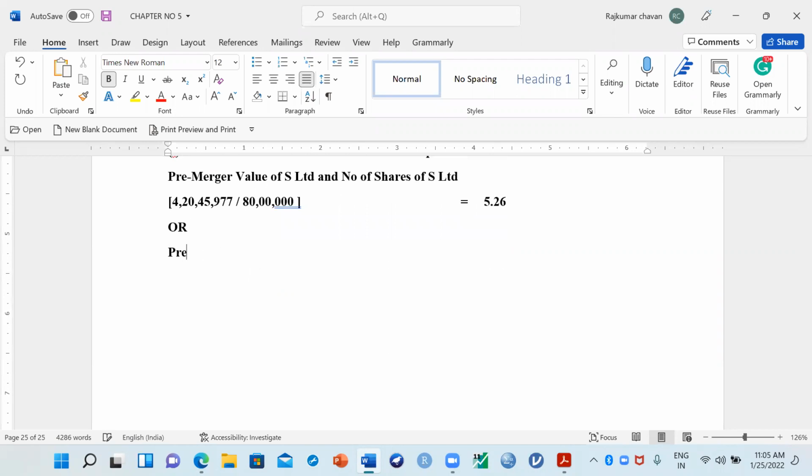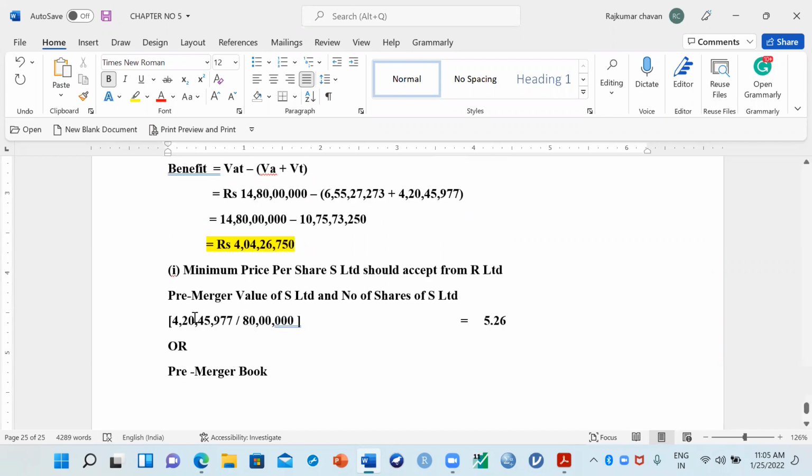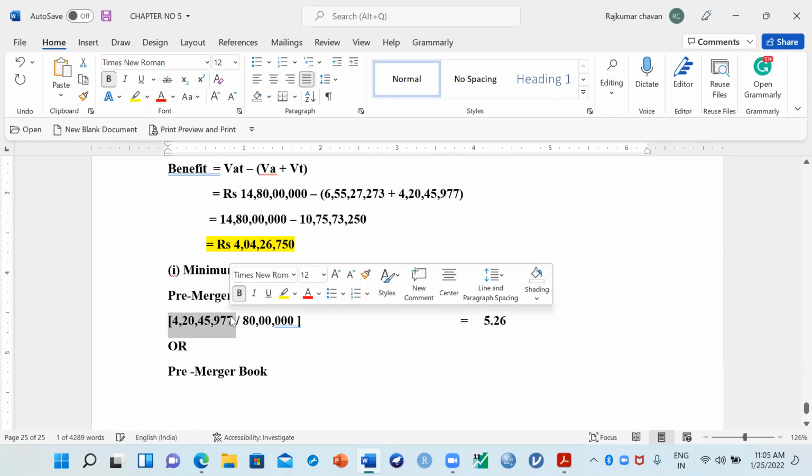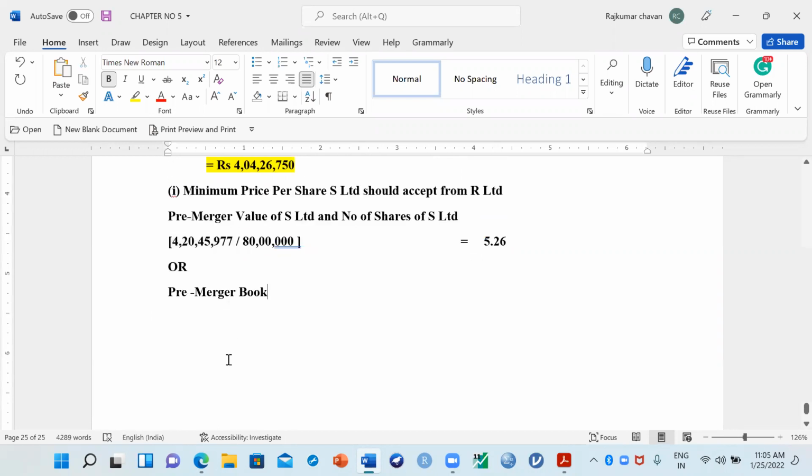Another way we can calculate the value pre-merger. This value of the firm is after discounting, after taking into account the cost of capital. If you want to calculate at book value, you have to compare the discounting factor value with the book value price. So pre-merger, we can write here book value per share. So how to calculate pre-merger book value per share? Basically, when we say book value, all of us know it is net worth. The simple meaning of book value is net worth divided by N, where N means the number of shares.